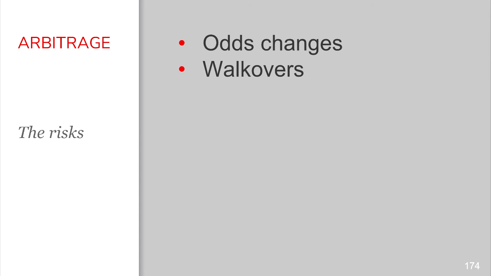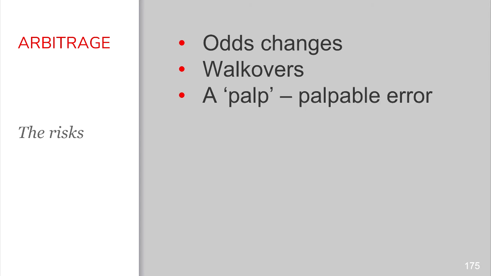The other risk is what's called a palp, or a palpable error. And this happens an absolutely remote amount of the time, and it's nearly non-existent. But we still must talk about it as a risk. Now, a palp occurs when a bookmaker has made an odds error, and all bookmakers have a right to cancel all bets that were placed in this situation and can leave you in a similar situation to a walkover, where you'll again have one existing bet going and the other one being voided.